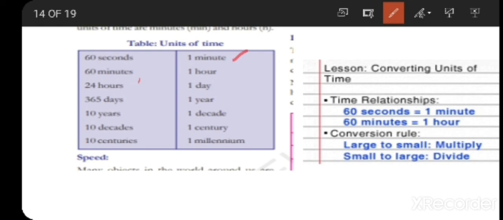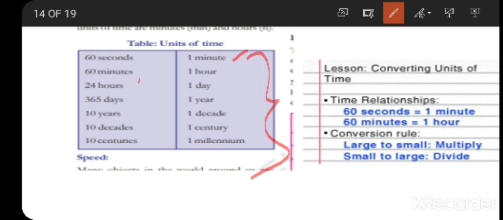10 years is equal to 1 decade, so 10 decades equal 100 years. 10 centuries is equal to 1 millennium. So instead of saying 10 centuries, you can say 1 millennium. So these are the units of time, and you have to know this.